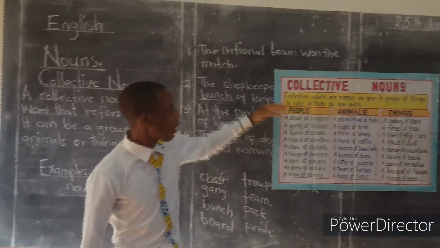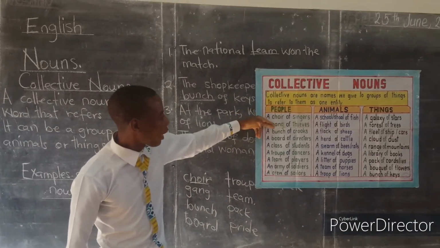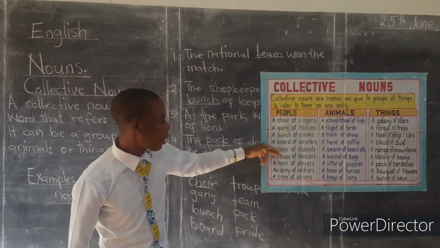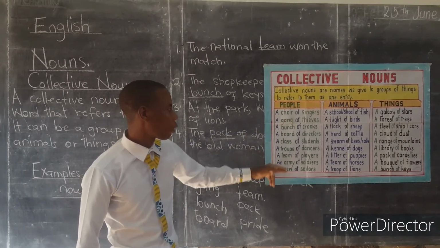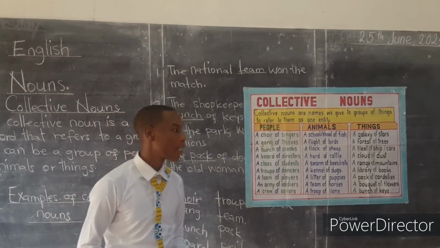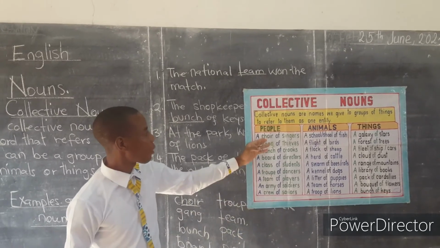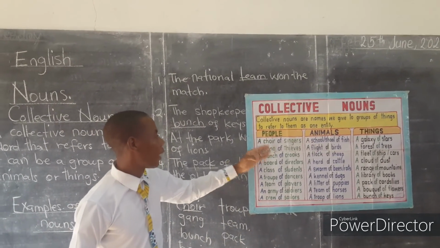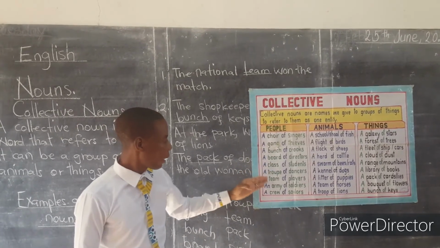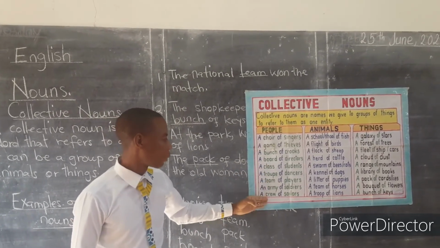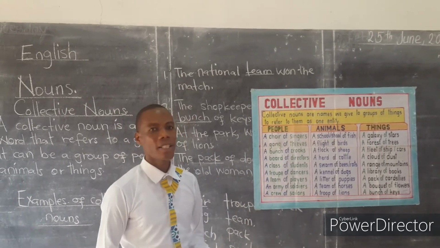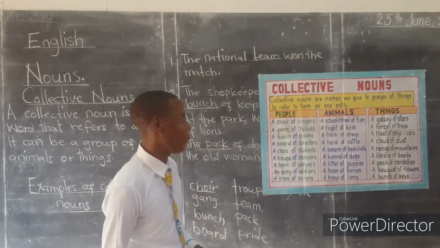So you will discover that choir, gang, bunch, board, class, troop, team, army, crew, all these are collective nouns that describe what? People. Once more, all these words here are collective nouns that describe groups of people.